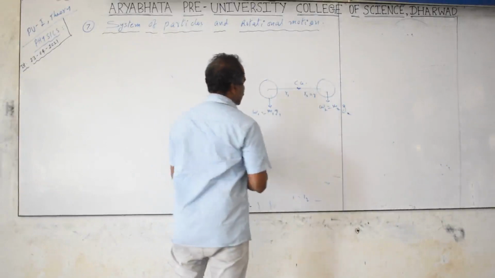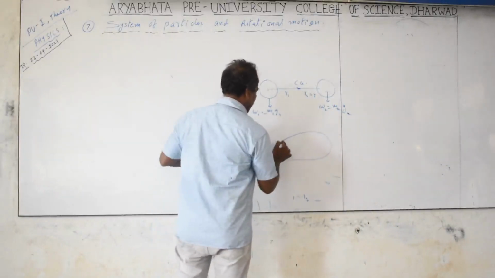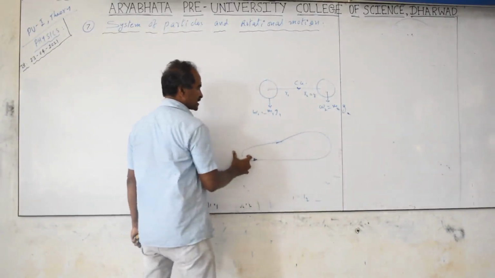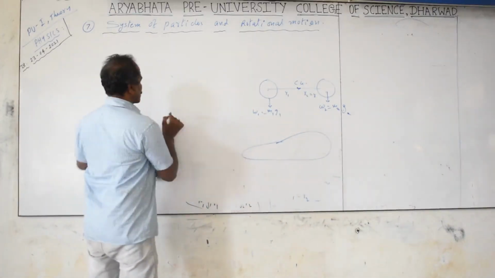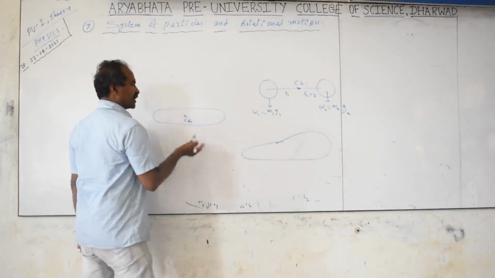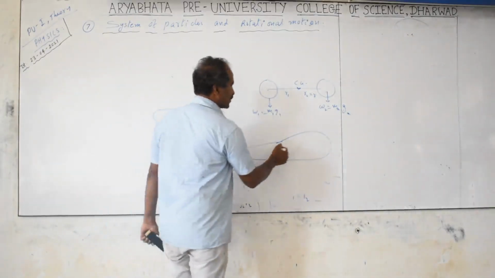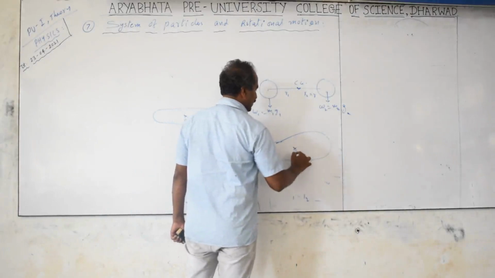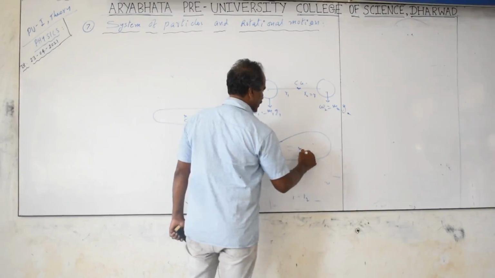This is a collection of objects. You can take unequal bodies, unequal sized bodies like this. If you take this non-symmetrical object, this side weight is more, this side weight is less. If you take a symmetrical body, there is equal mass distribution on both sides. In such a case, the center of mass will be exactly at the midpoint, because right side weight is exactly equal to left side weight. But in the case of a non-symmetrical object, this side has more weight, so the center of gravity is close to the larger weight side.